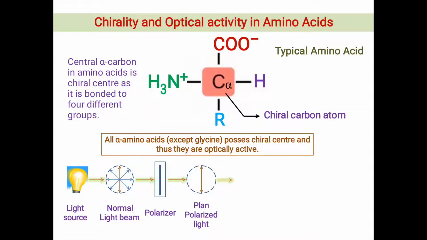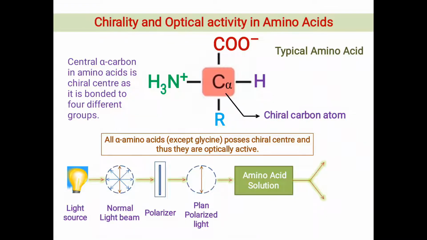Now if this plane polarized light crosses a solution, for example the amino acid solution, the optically active compound may rotate the plane polarized light. The property depends upon the direction of rotation of the plane polarized light by the amino acid solutions.